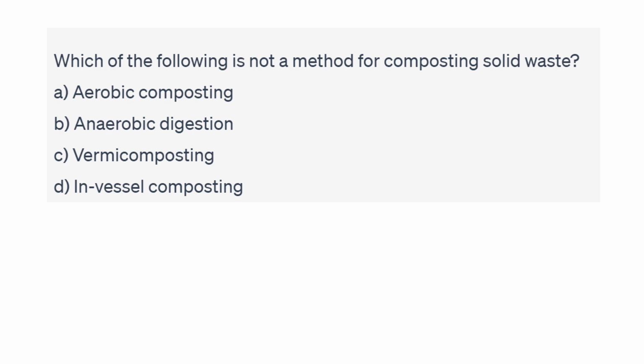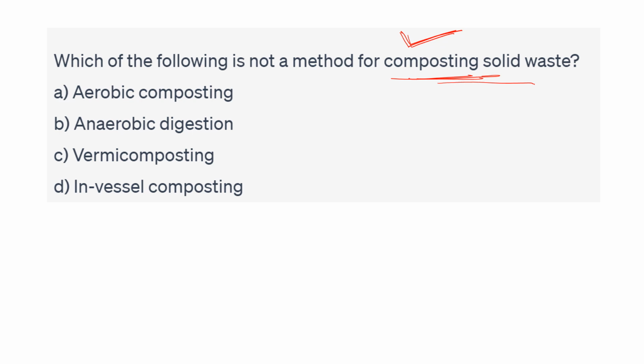Which of the following is not a method for composting of solid waste? So composting is an aerobic process होता है जिसमें हम ऑर्गेनिक मैटर का डिकम्पोजिशन करते हैं, करके सॉलिड वेस्ट का मैनेजमेंट करते हैं. So let's check the options.